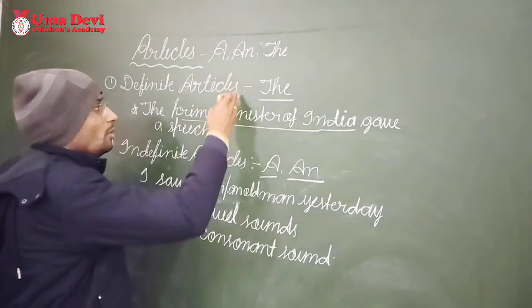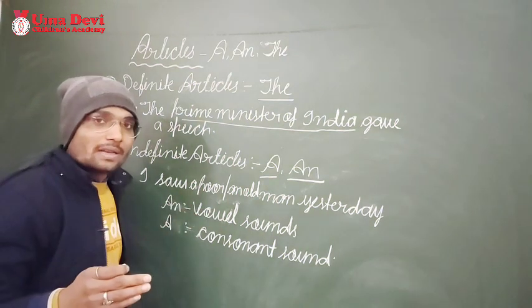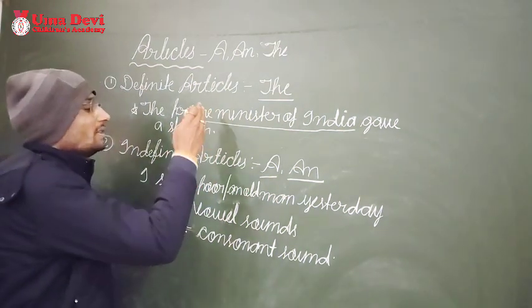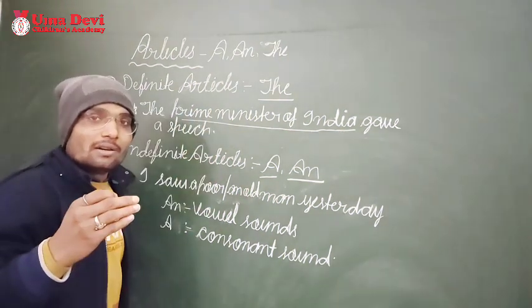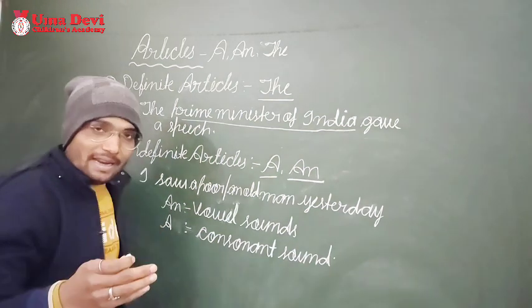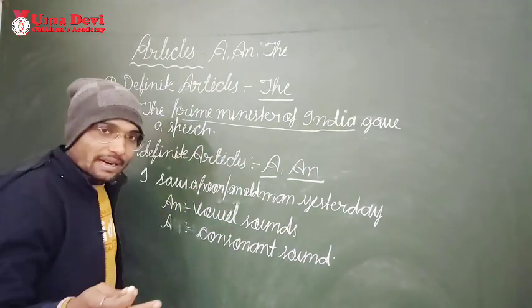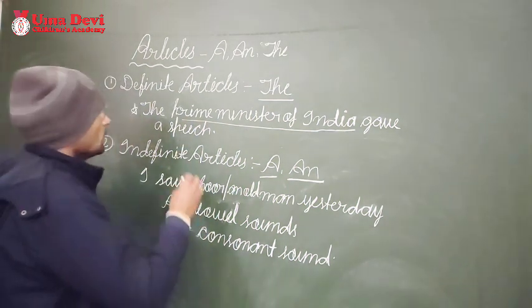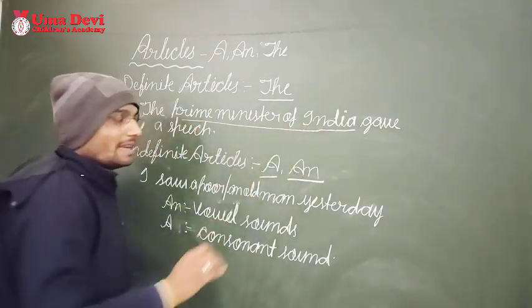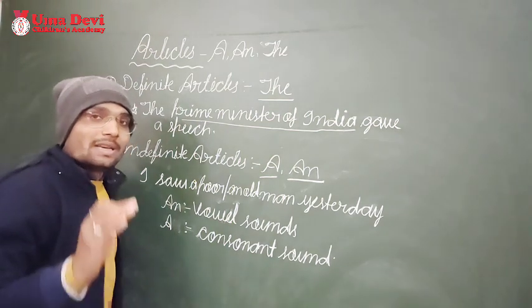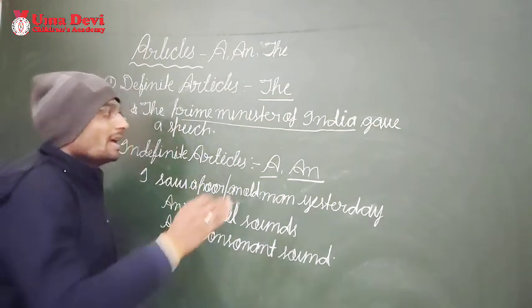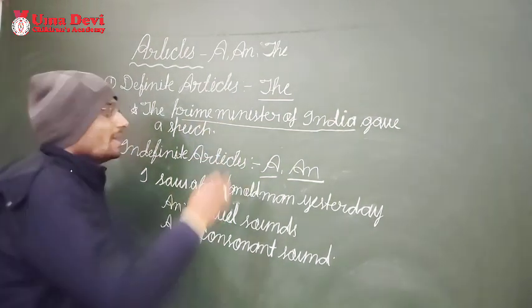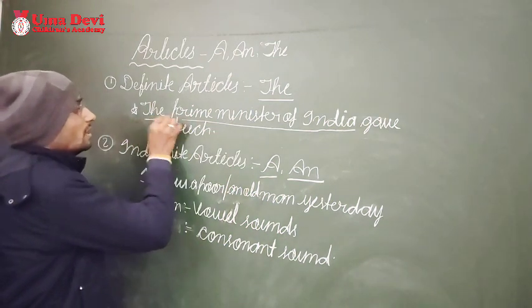Two things are there about definite articles. Definite articles are used to show that the given noun is fixed or certain, or you can say definite, and it is known to us. So Prime Minister of India is a certain noun, a definite noun, and it is known to us. That's why we have used the here.